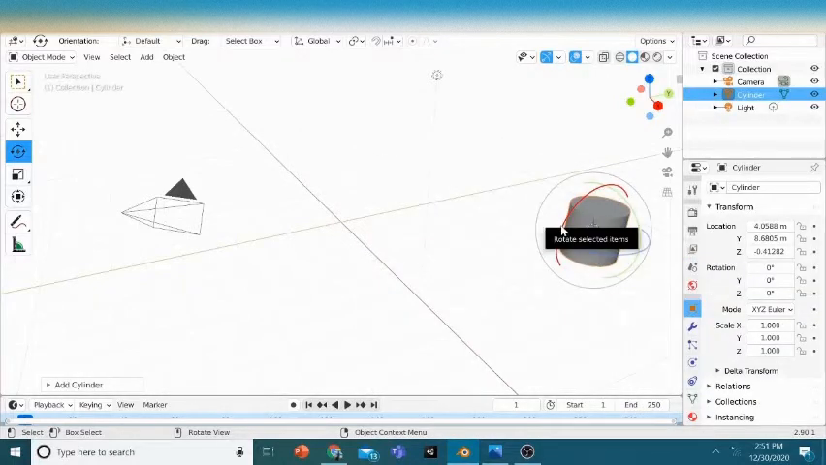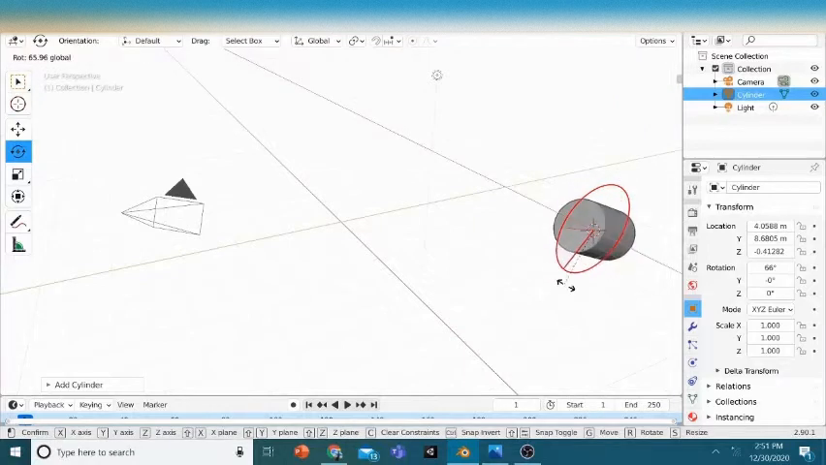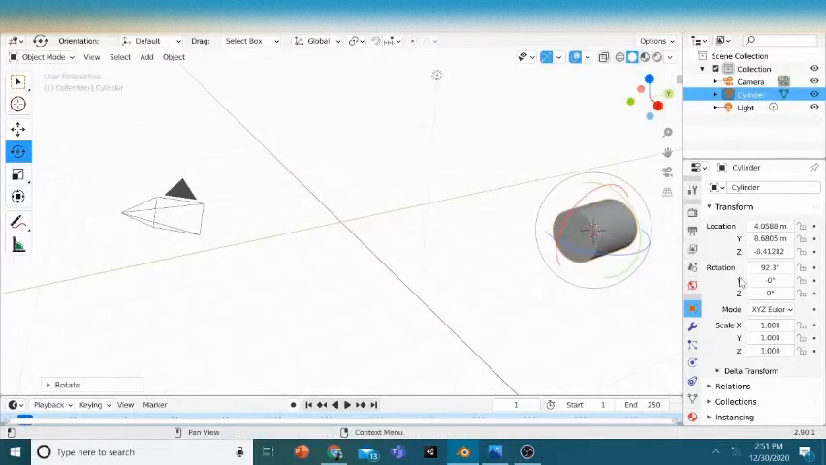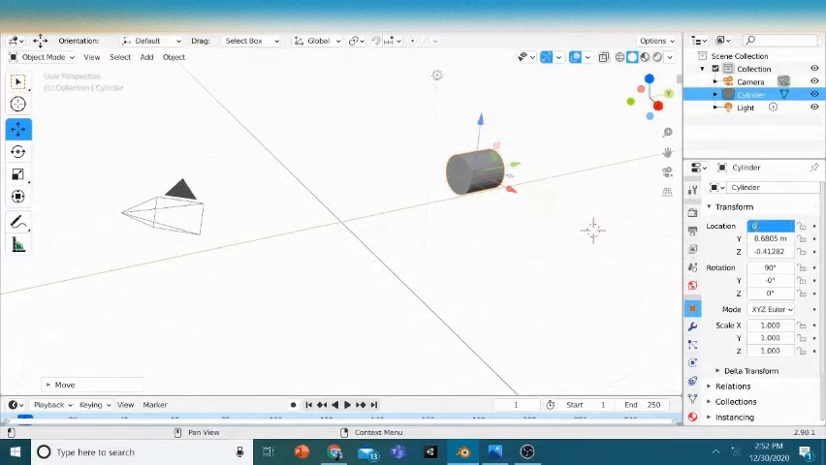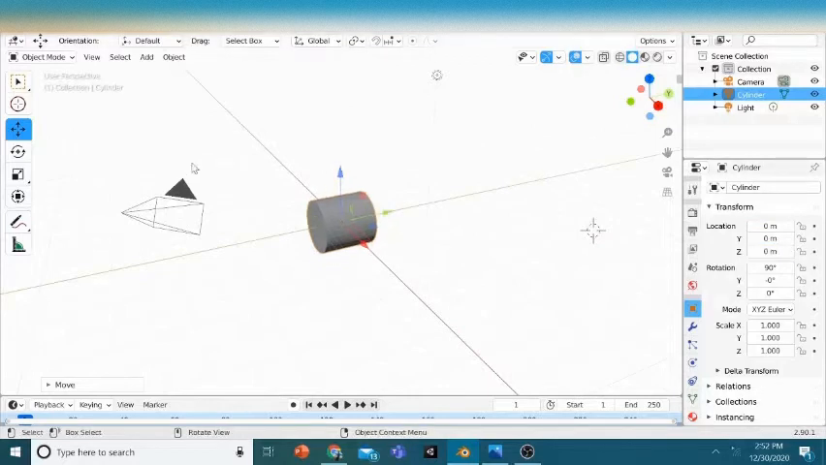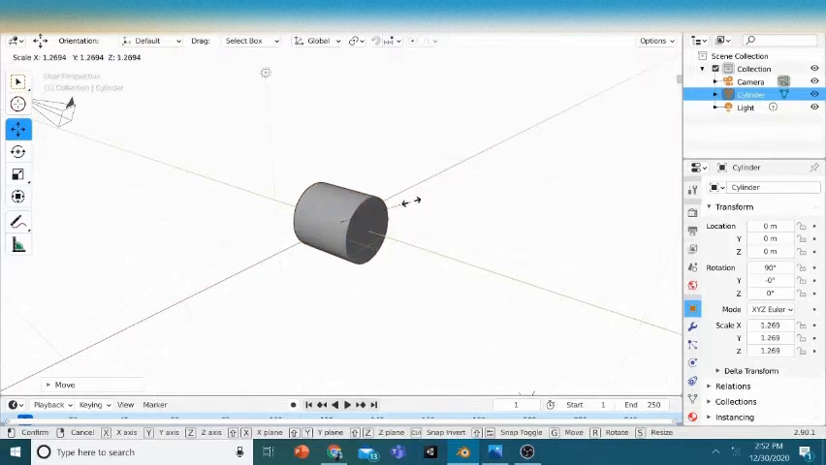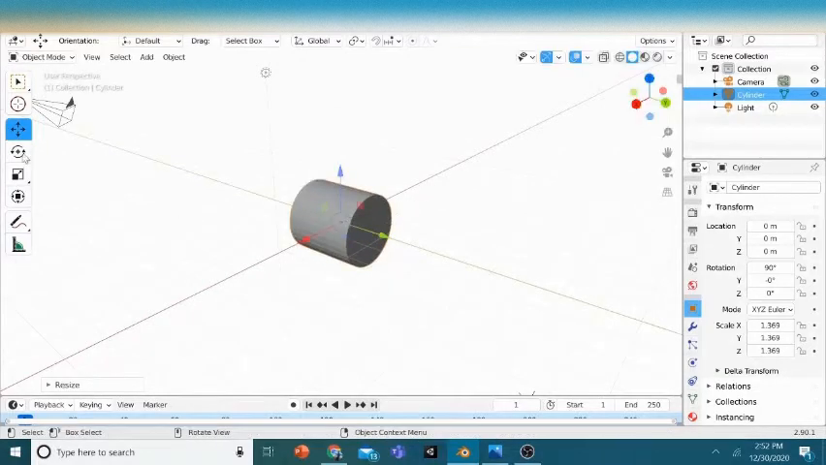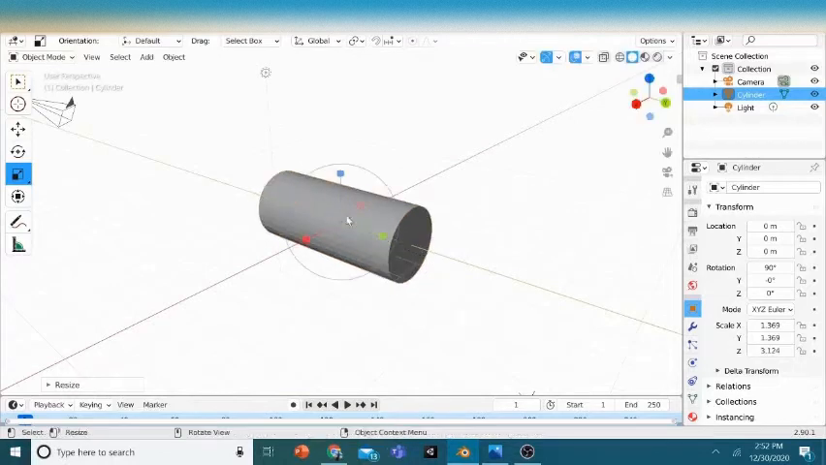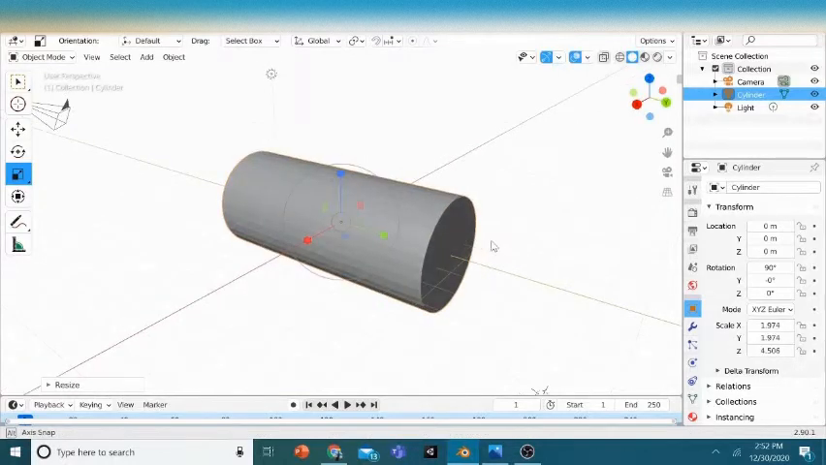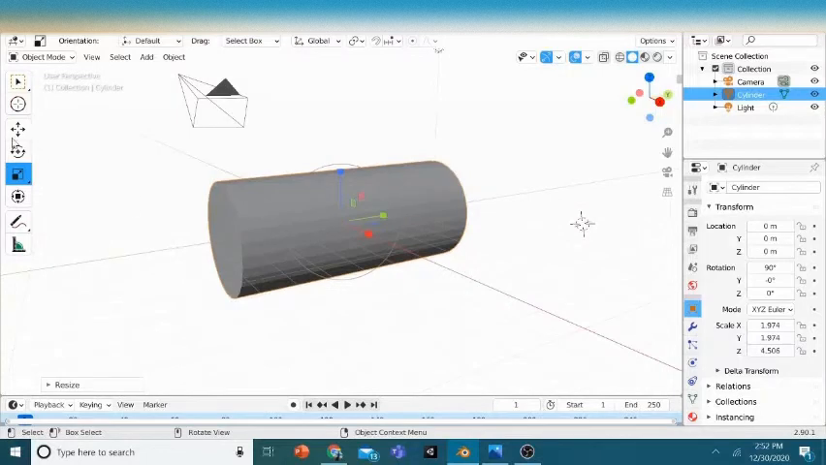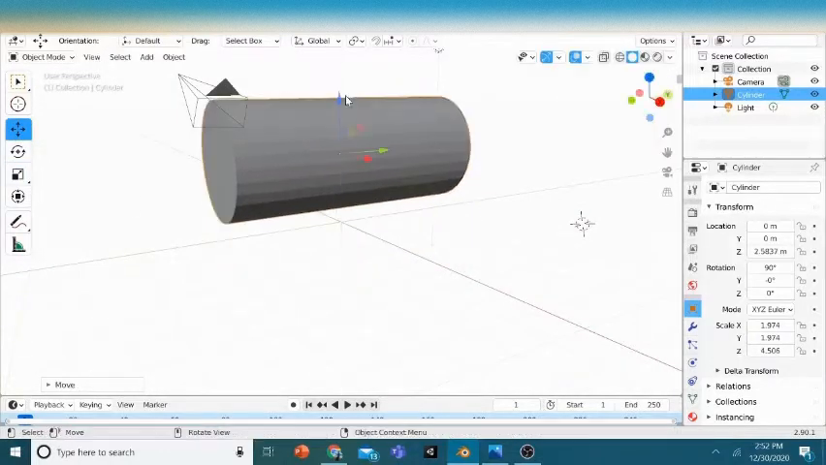Now rotate it 90 degrees. Now we'll move it to 0, 0. Now we'll scale it a bit. Just press S. I think that's enough. And just pull it back. I think that's big enough. We'll just pull this a bit up. Okay, that's okay.